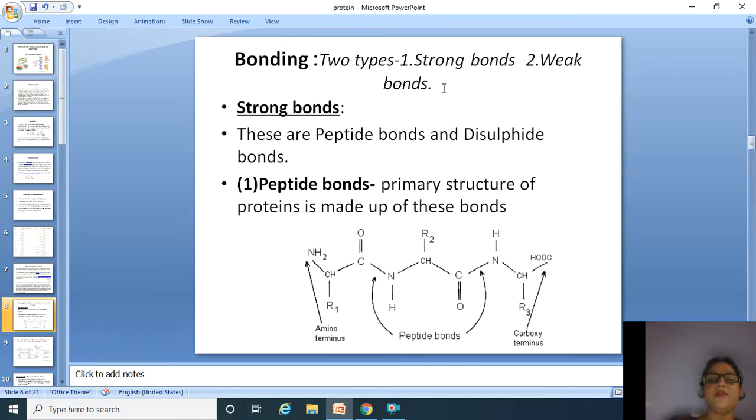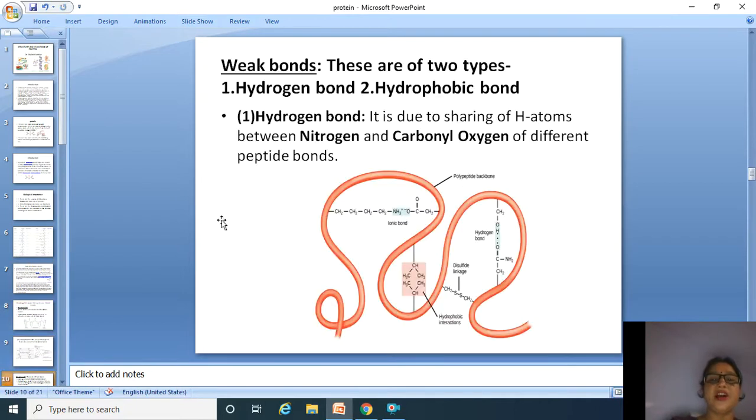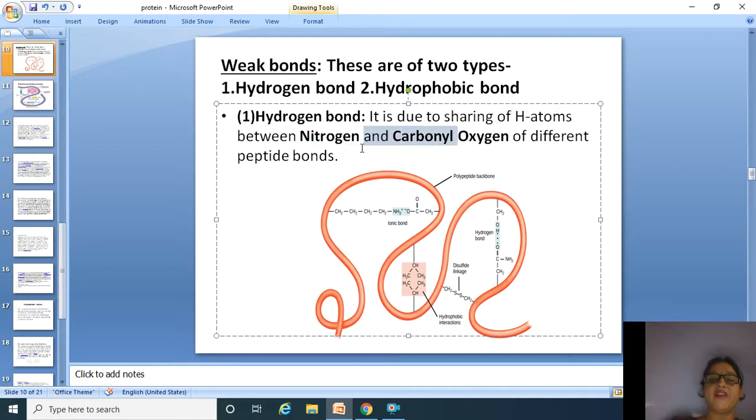Then we come to the next bonds, which are weak bonds. These are of two types, hydrogen bond and hydrophobic bond. Hydrogen bond is due to sharing of hydrogen atoms between nitrogen and carbonyl oxygen of different peptide bonds.